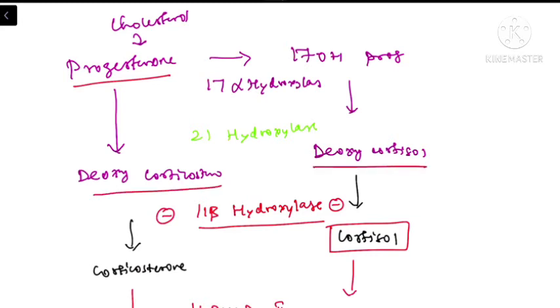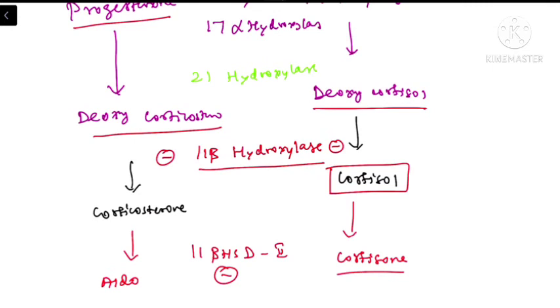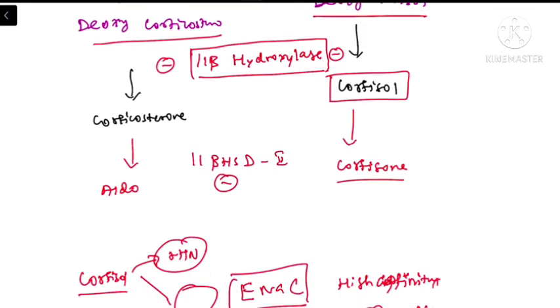These two molecules have mineralocorticoid like activity. That means both of them have the activity of aldosterone. But normally these two molecules will be converted to corticosterone and cortisol by the enzyme 11 beta hydroxylase. So the corticosterone is synthesized into aldosterone and the cortisol is degraded into cortisone. This is the normal synthesis of glucocorticoid and mineralocorticoid.